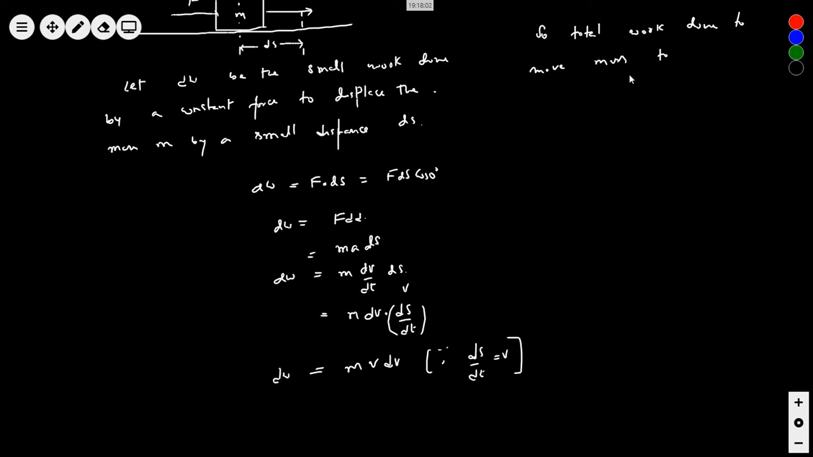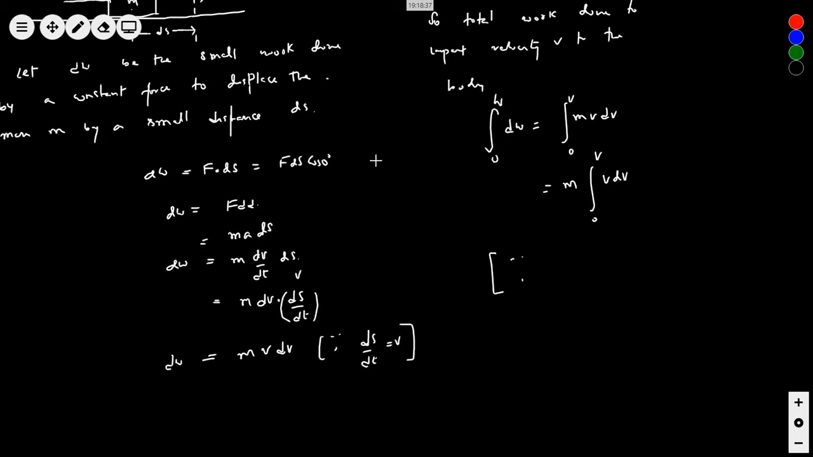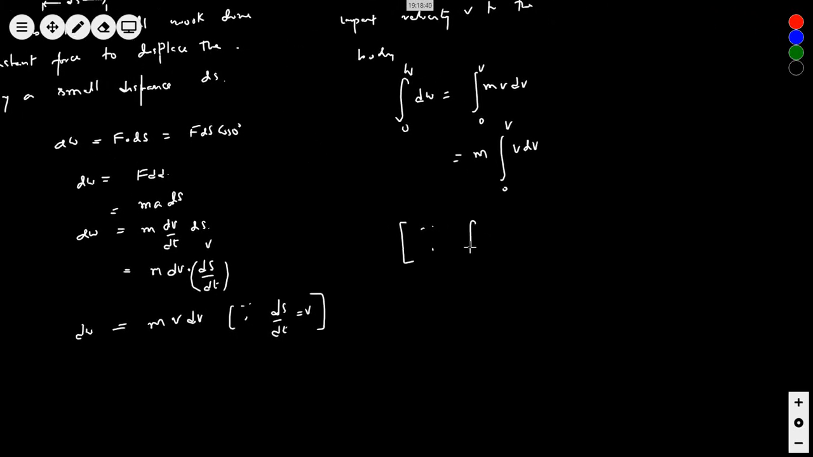So I write like this: the total work done to impart velocity v to the body will be what? Integrated. This is 0 to W dW. Integrate this m v dv. m being constant, 0 to v. m being constant, 0 to v, v dv. Now if you know the hint I am doing here, well and good. If you don't know, I am again explaining to you.